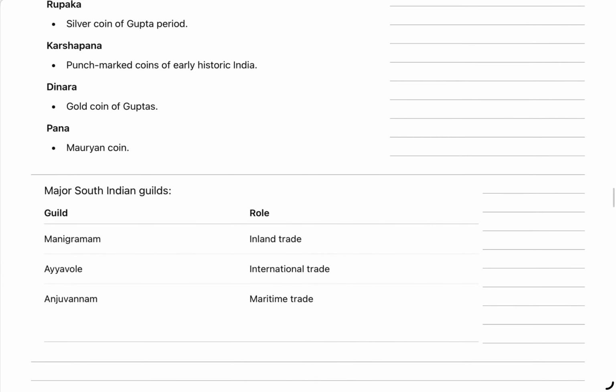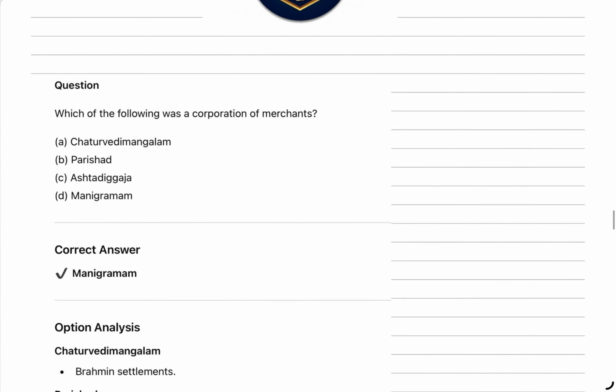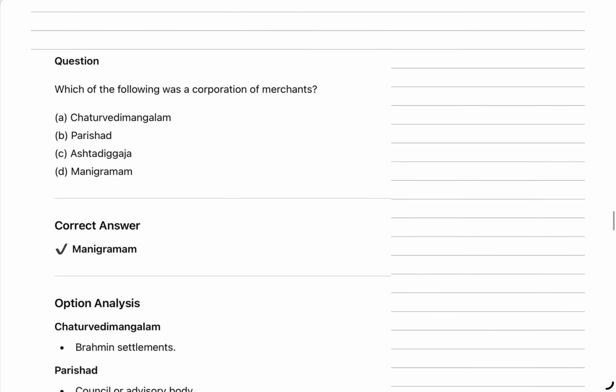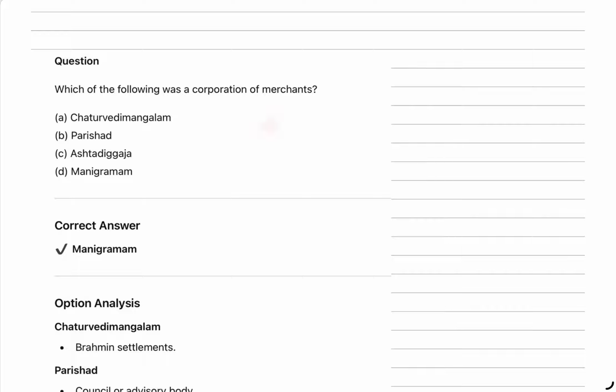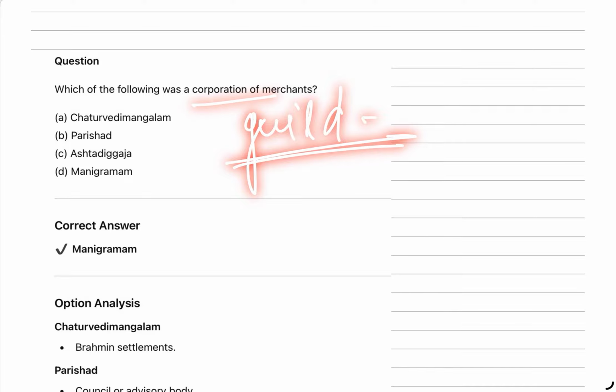about major South Indian guilds. I think the question is here. Which of the following was a corporation of merchants or guild? Associations are referred to as guilds. Right now, as we see, businessmen's associations, drivers associations, during the medieval period, it was called a guild, or corporation.